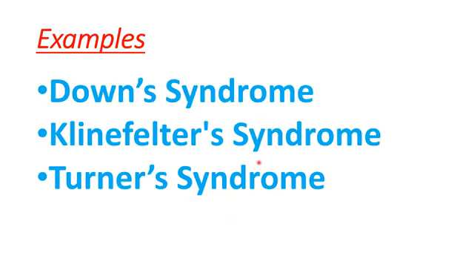Then examples of these chromosomal disorders you did Down syndrome, Klinefelter syndrome, and Turner syndrome.